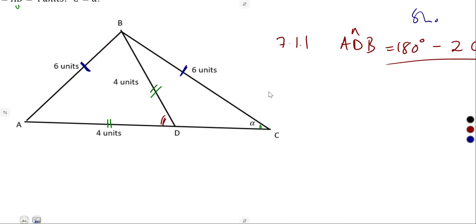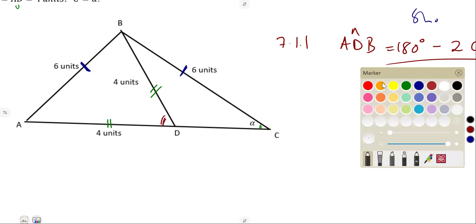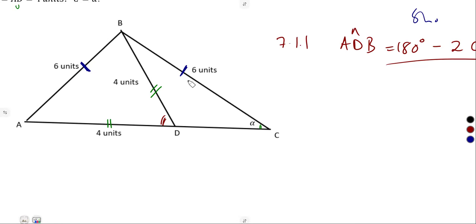ABC. Remember, we're told that AB and BC are equal. So it simply tells us that the angles opposite these sides should be equal. Opposite AB, this side, the angle opposite is alpha. In the bigger, outer triangle ABC, the angle is A here.